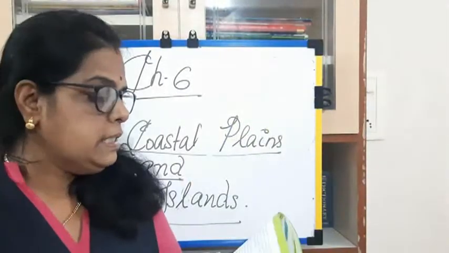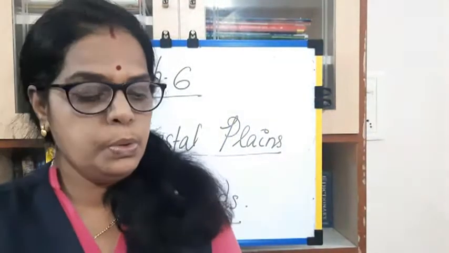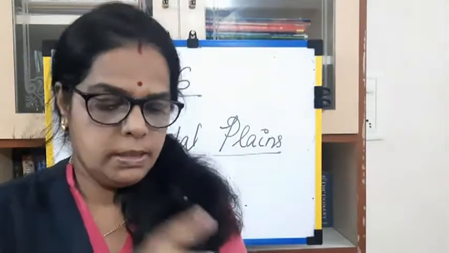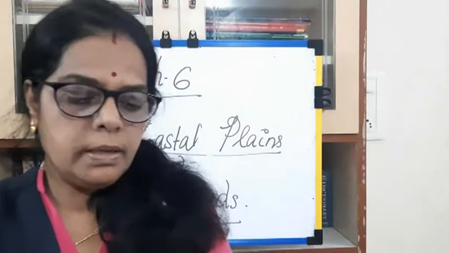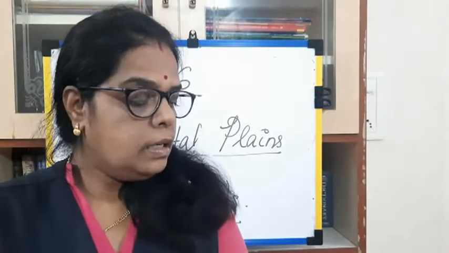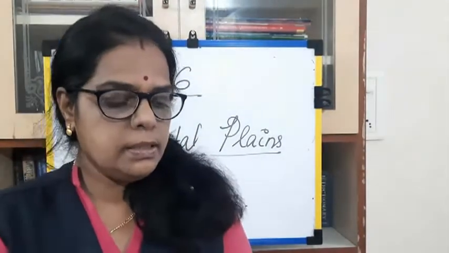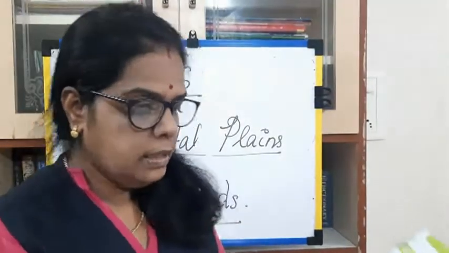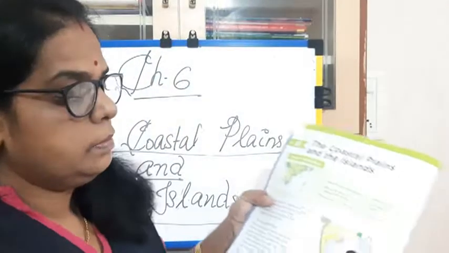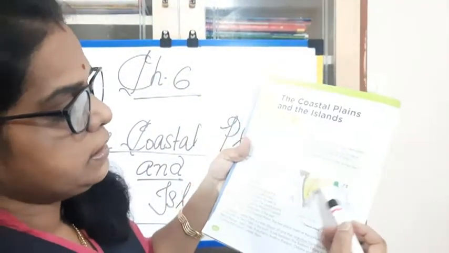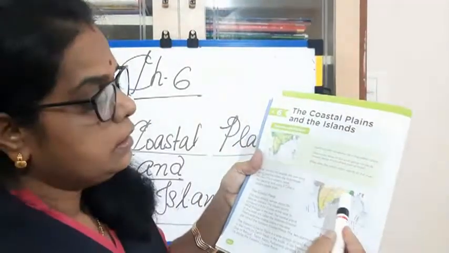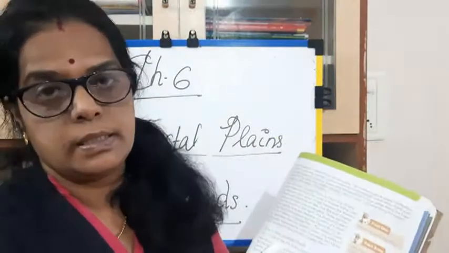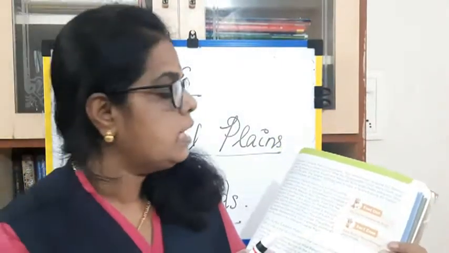Okay, this eastern coastal plains has two parts. What are they? The northern part is called the Northern Circars and the southern part is called the Coromandel coast. See, this is the eastern coastal plains. It has two parts. The north side, what is it called? The Northern Circars. Okay, underline that point.